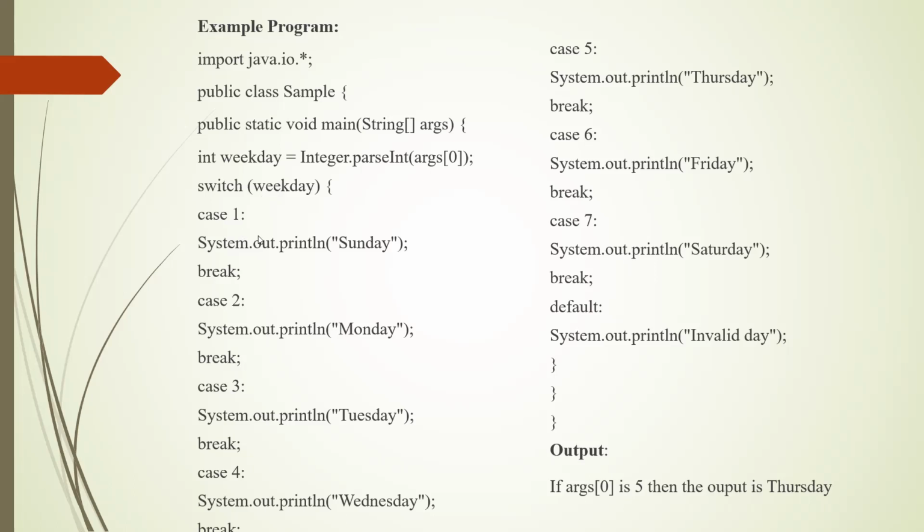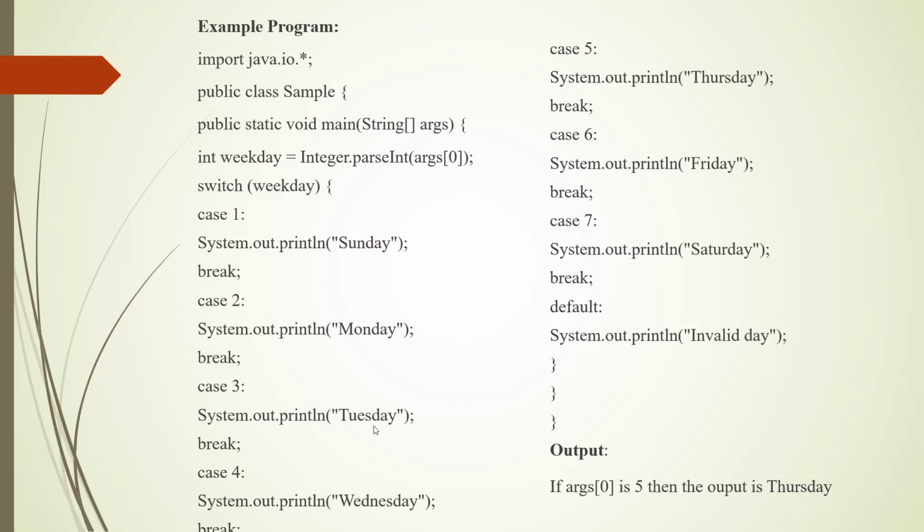For case value 1, we have a print statement that prints Sunday and then breaks. If the input weekday is 2, it will go to the second case and print Monday, and the switch statement is stopped by the break statement.